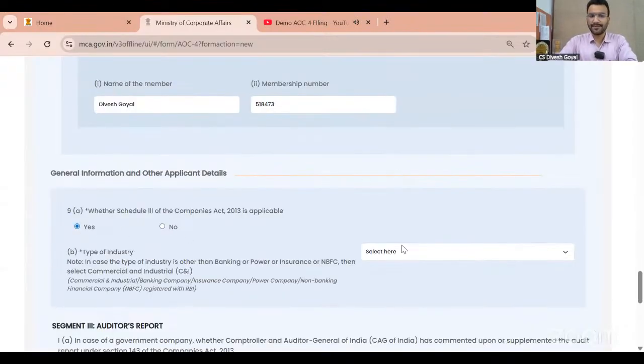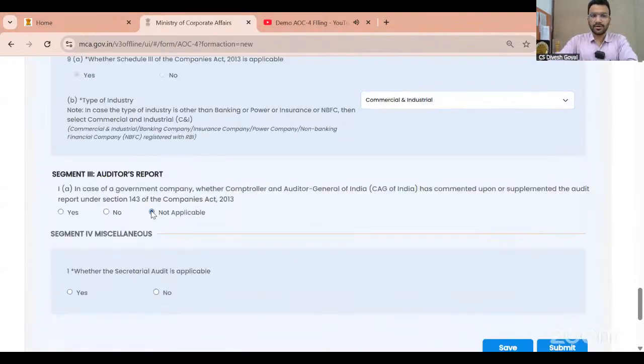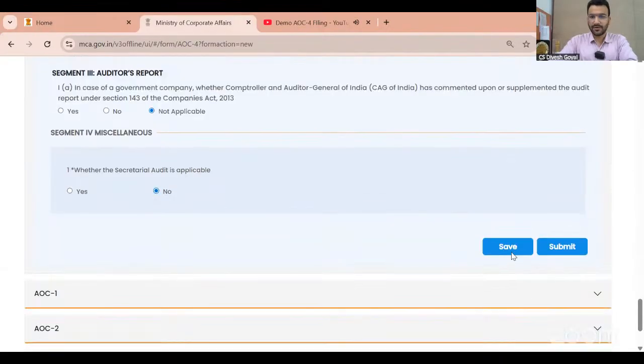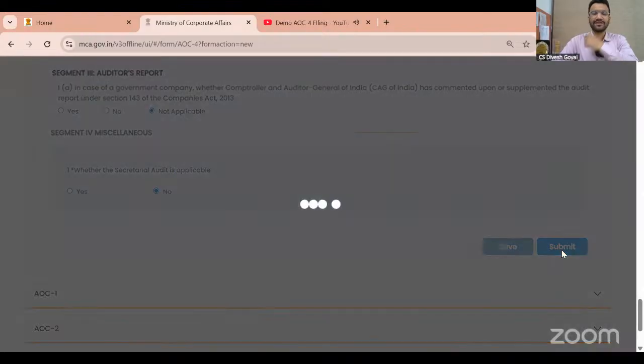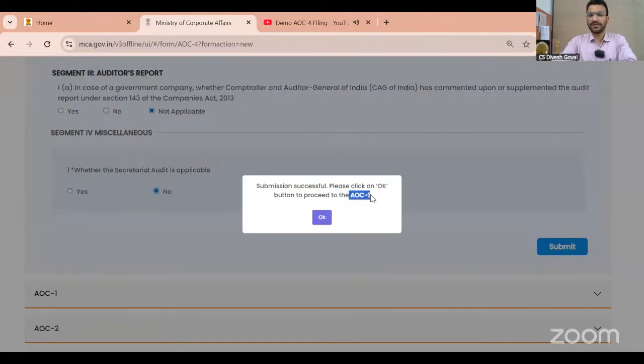Whether Schedule 3 is applicable, yes. Commercial and industrial activity, no. Sectoral audit, no. Now I will save this. Once I click on submit, it will ask to generate the next form, AOC-1.